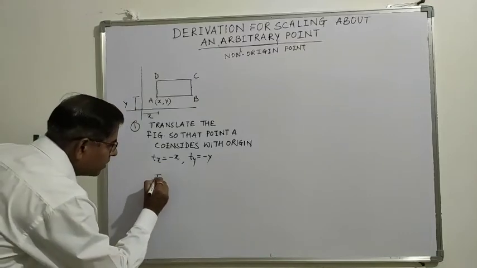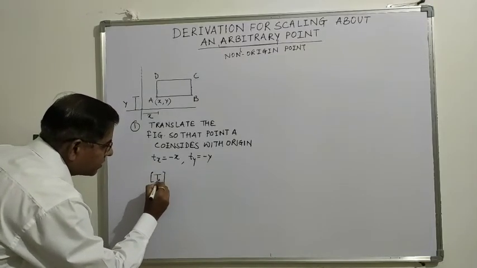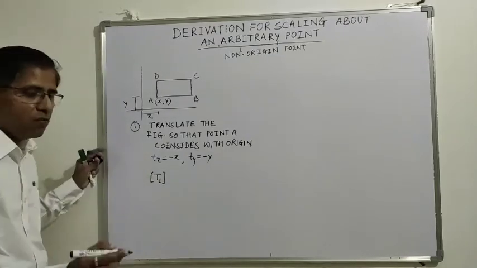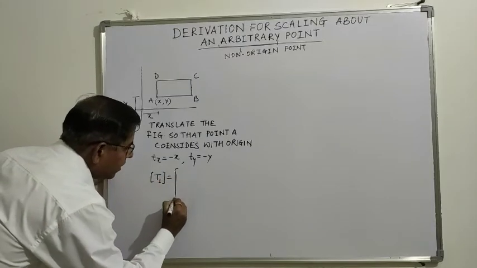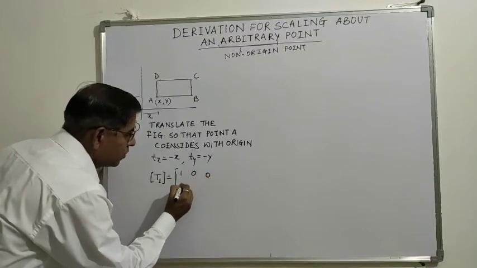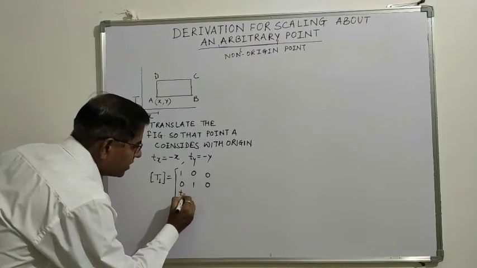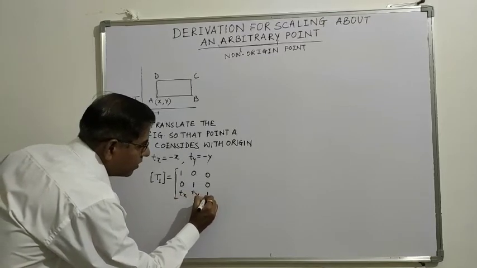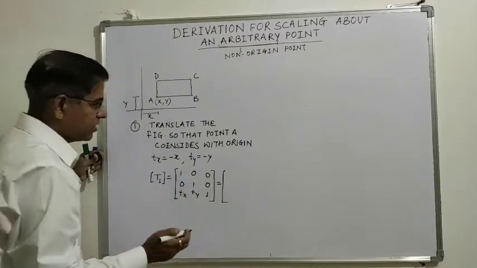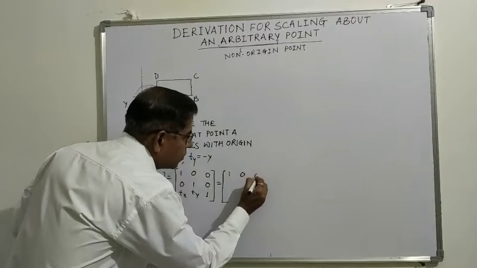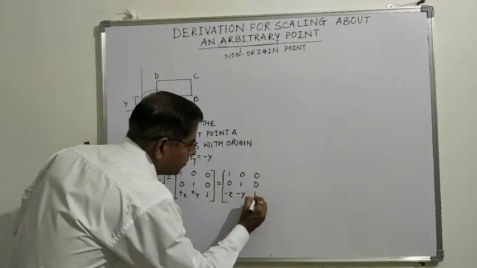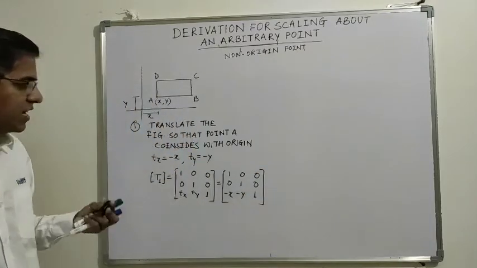So what will be the translation matrix? This is the first translation, so I will name it T1, and the translation matrix in the homogeneous coordinate system is given by 1 0 0, 0 1 0, tx ty 1. If you put the values of tx and ty, it is 1 0 0, 0 1 0, minus x minus y 1. So this is the translation matrix.